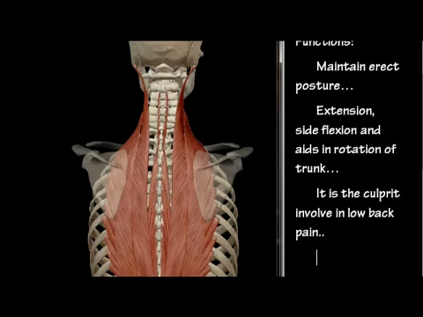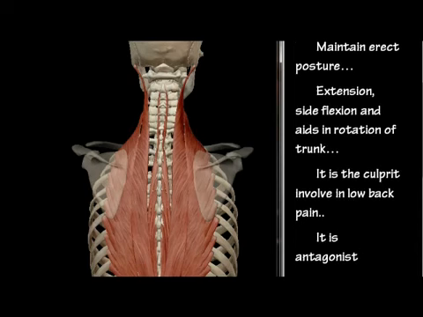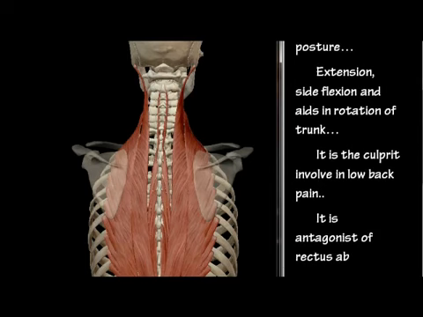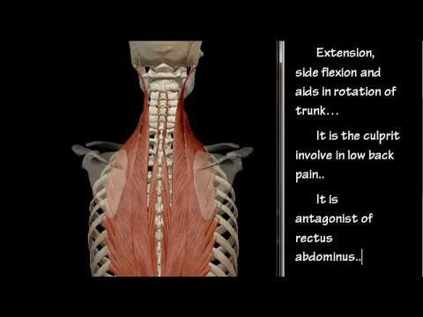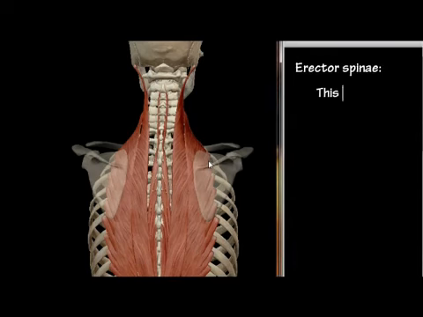It is the culprit involved in low back pain. These muscles are the antagonist of the rectus abdominis. There is a large number of type 1 muscle fibers in the erector spinae muscle group, which makes it resistant to fatigue.